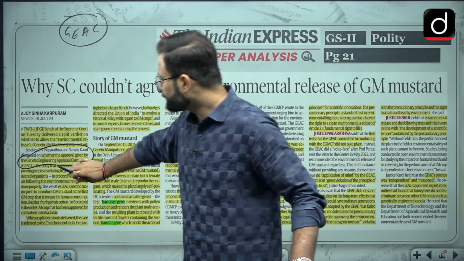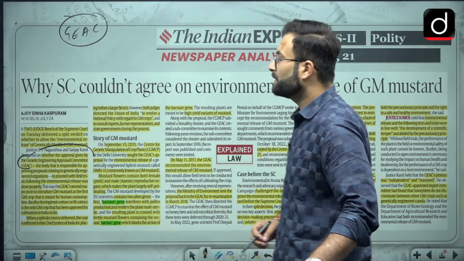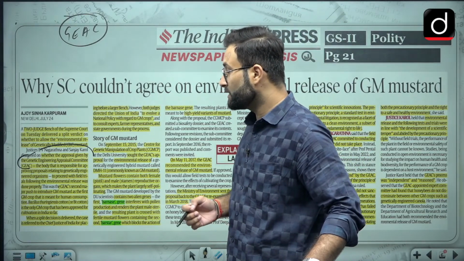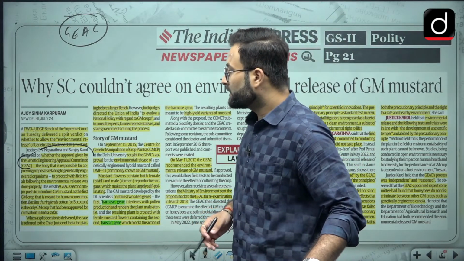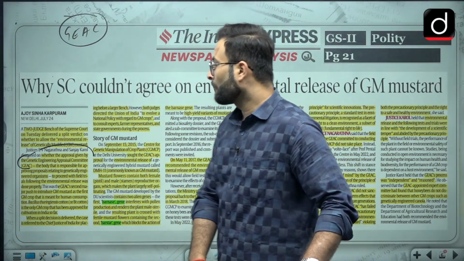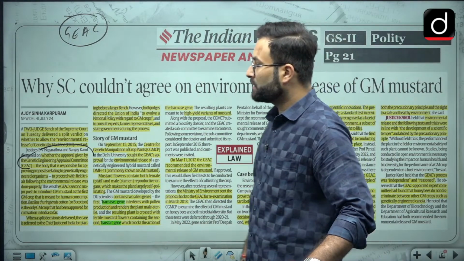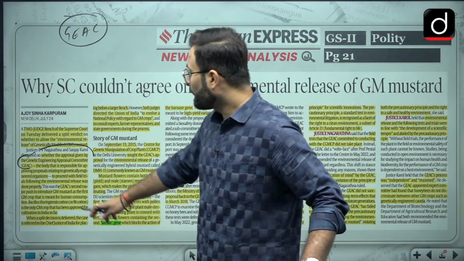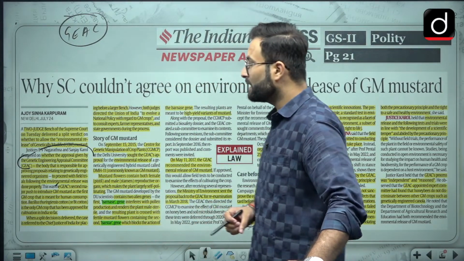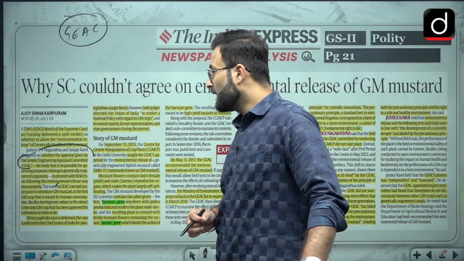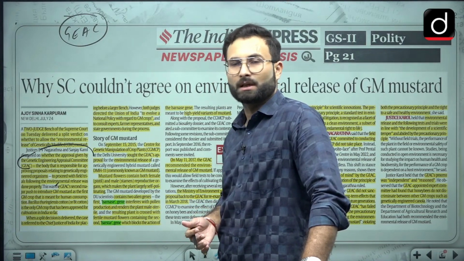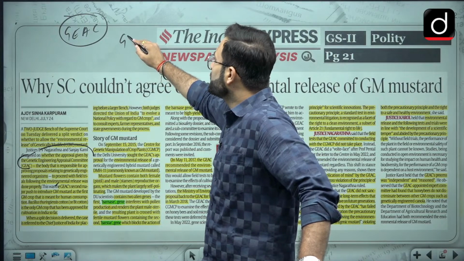Here you will see it is a body that is responsible for providing proposals related to genetically engineered organisms to proceed with field trials, following the environmental release being done properly. So once environmental release is done, then they will go for the field trial. Now the GEAC's approval is the second major push to GM mustard as the first GM crop meant for human consumption. First, as I told you, that is BT cotton.